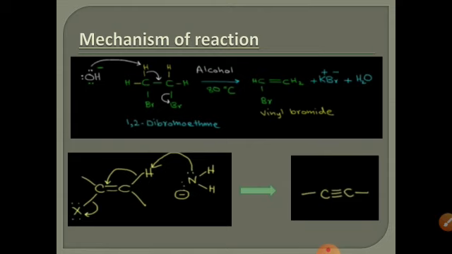Sodium reacts with bromine and is converted into sodium bromide, and NH2 takes up this proton and is converted into NH3, and the electrons of this hydrogen are shifted toward carbon, and it is converted into a carbon triple bond.